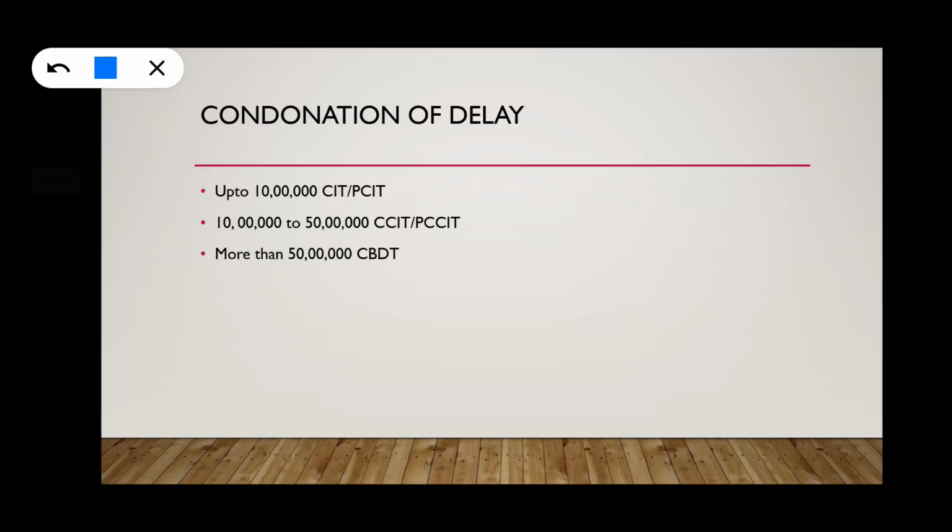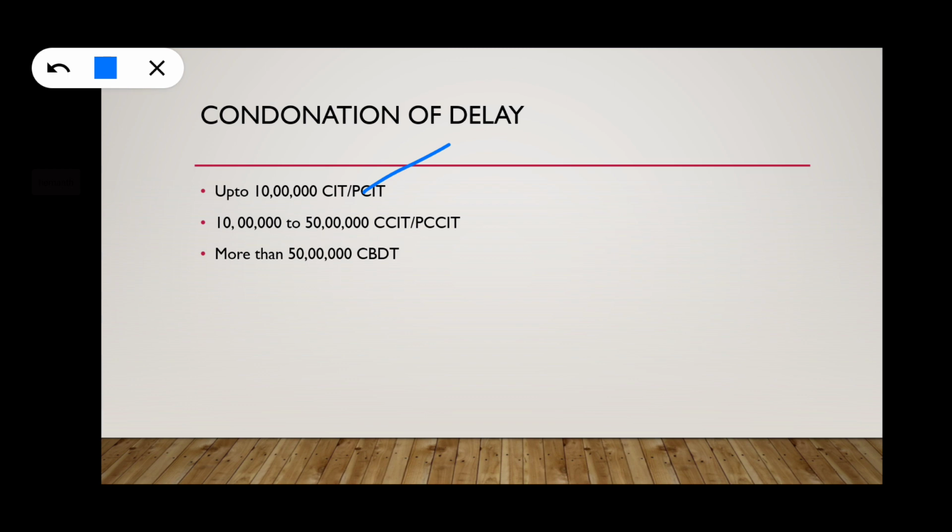Then they can make an application to the Commissioner of Income Tax if the total loss is less than 10 lakhs, and if the loss is between 10 lakh and 50 lakh, they can request the CCIT or PCCIT, Principal Chief Commissioner of Income Tax. And if it is more than 50 lakhs, they should directly go to CBDT, Central Board of Direct Taxes.